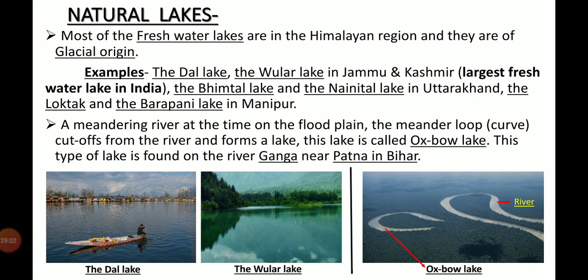You see the picture of the Dal and the Wular Lake. Both are freshwater glacial origin natural lakes, and another picture shows the Oxbow Lake, which is formed on the floodplain, and it's also a natural lake.